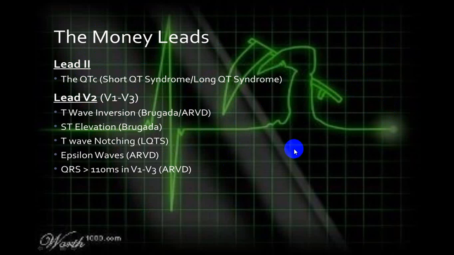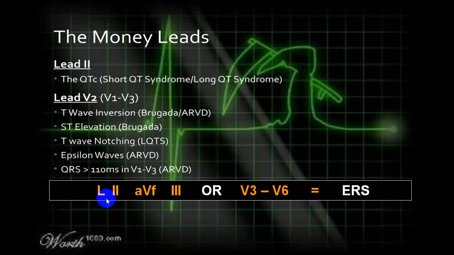conditions, or sometimes we call them the leads which can end up with VT, VF, and a person can have a sudden cardiac death. So look at lead 2, AVF, lead 3 and V3 to V6. You can identify early repolarization syndrome, or we call it BER, benign early repolarization. Try to have a look at this. By and large, you get the changes in V3 to V6.